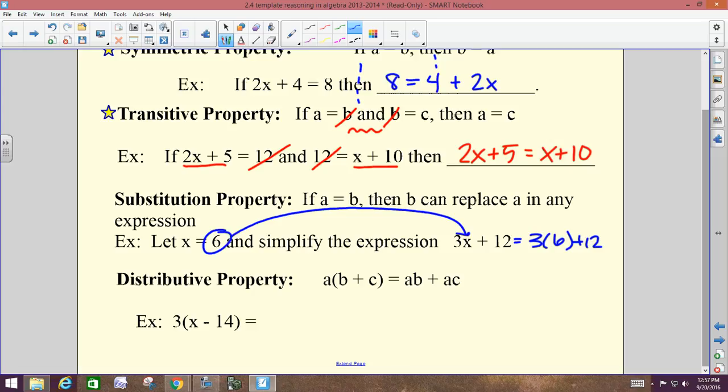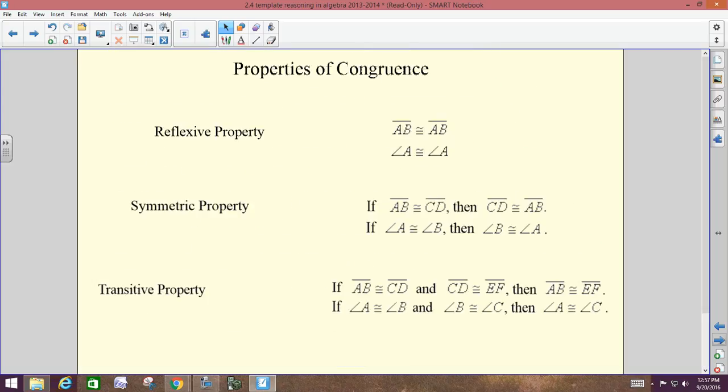Substitution. Same with distributive. A times the quantity B plus C is the same as saying AB plus AC. So here, instead of saying 3 times the quantity x minus 14, we could just say 3x minus 42. Okay, so when you're using these properties today, you have to tell me how you do it. Capiche?